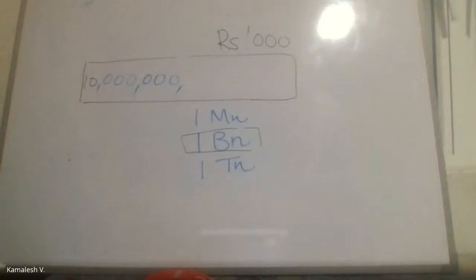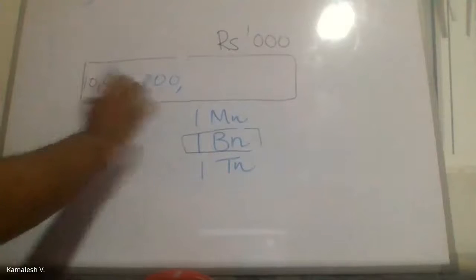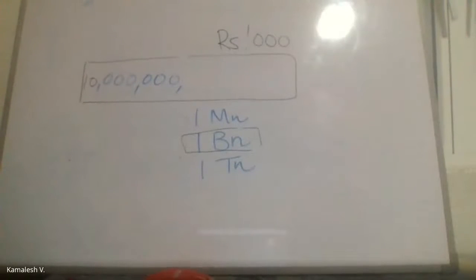Now what is the number? 10 million. Now it is 10 million. But the company is actually a 10 trillion company. So what do I need to do here? Rupees in million.